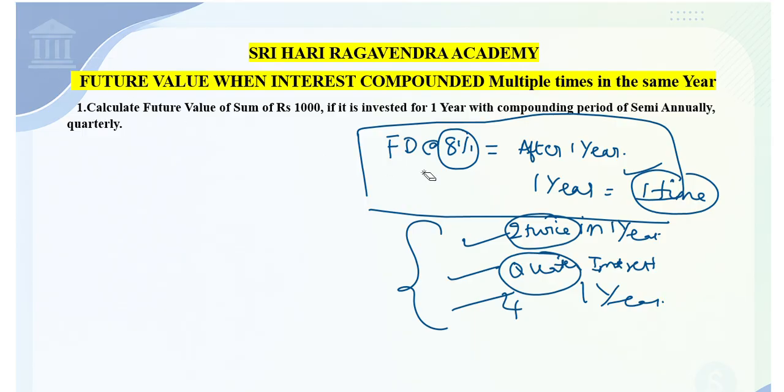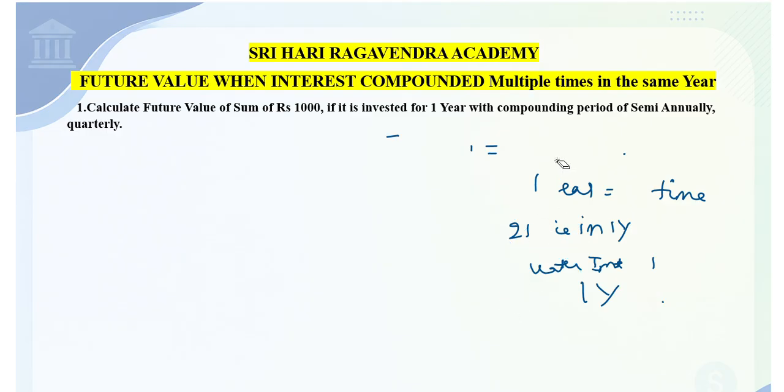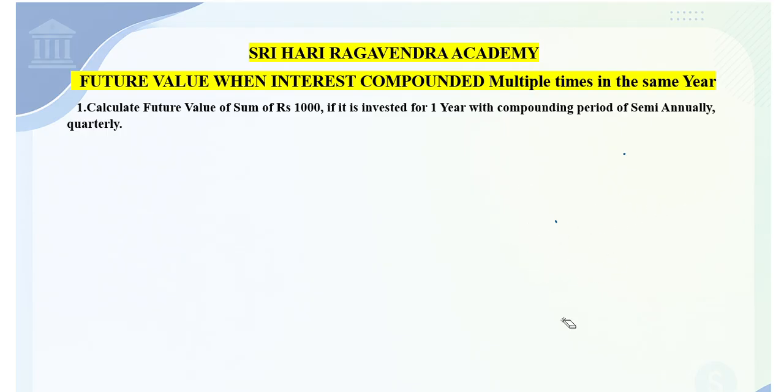Here I'll just erase all these things and we will start. We have a formula to calculate this. I'll be writing that formula and explaining it to you all. After that, we can start with solving this problem.